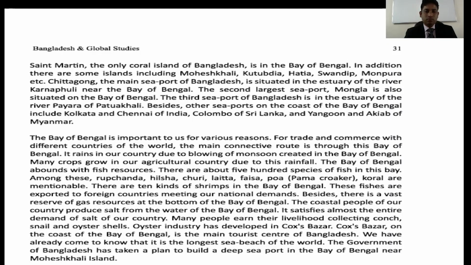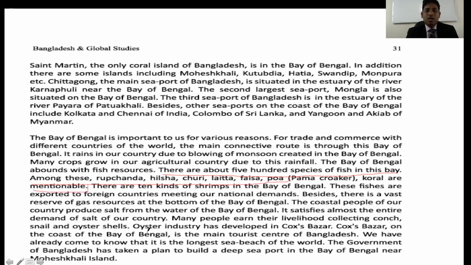Okay, students, the Bay of Bengal is very important to us for various reasons. What are the reasons? You can underline this part. Look, there are about 500 species of fish in this bay. Among these, you have to remember the Rupchada, Hilsha, Suri, Loita, Poisha, Pua, etc. Coral are also mentionable, so you have to underline it.